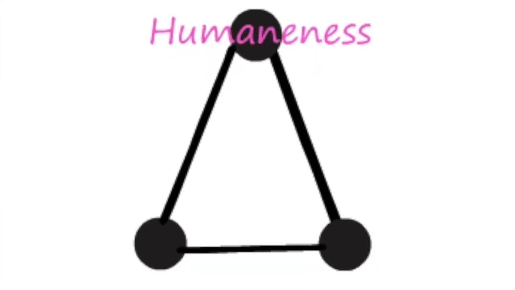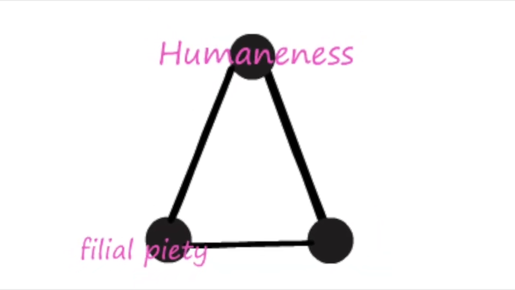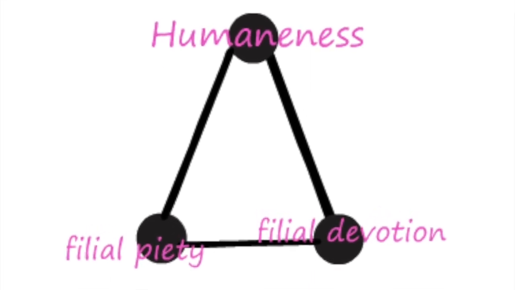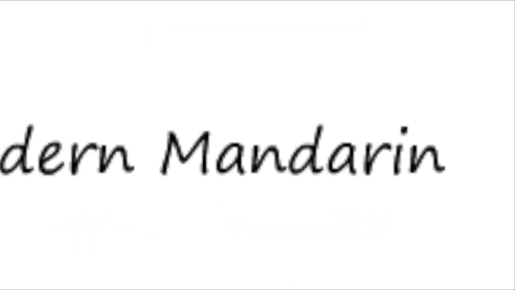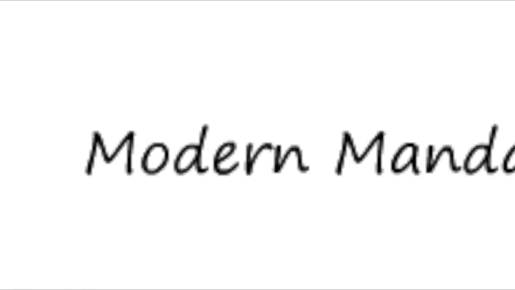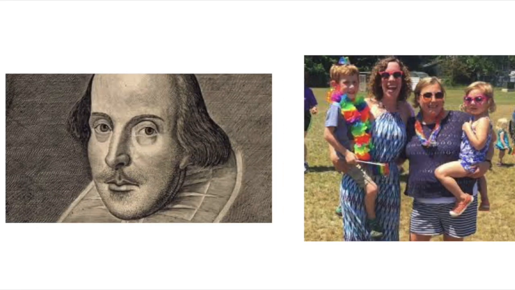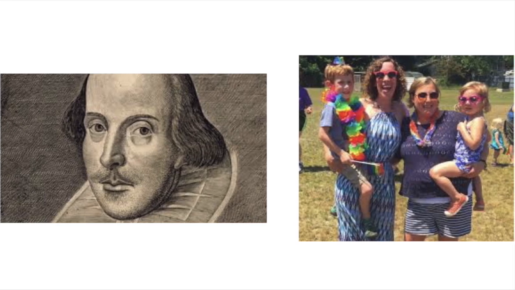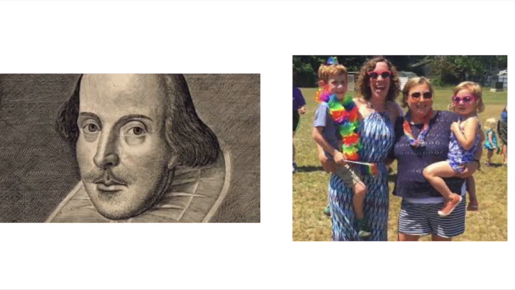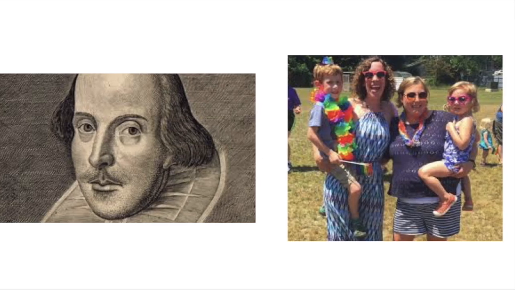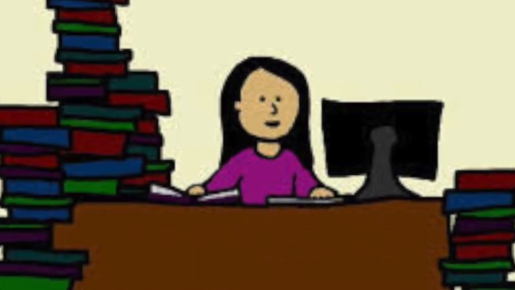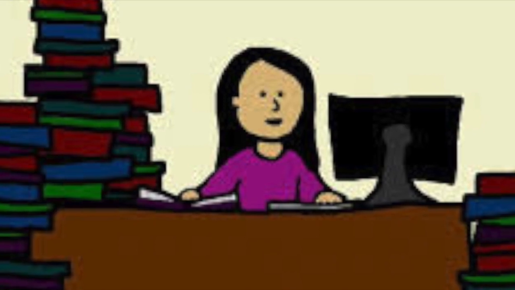This New Culture movement was a revolt against Confucian culture and promoted democracy. Then, to lightly explain Confucian culture, I'll quickly mention the 3 core virtues of it, which are humanness, filial piety, which is respect for one's parents, and filial devotion. Early Mandarin is very close to modern Mandarin, making it almost comparable to, say, Shakespearean English and modern-day English. We can probably understand Shakespeare in English if we try hard enough, although it sounds extremely strange to us and quite a lot different from modern day English. And unless we tried to study it almost like an entirely different language, we would not be able to speak it properly. Modern Mandarin is what we are currently being taught.